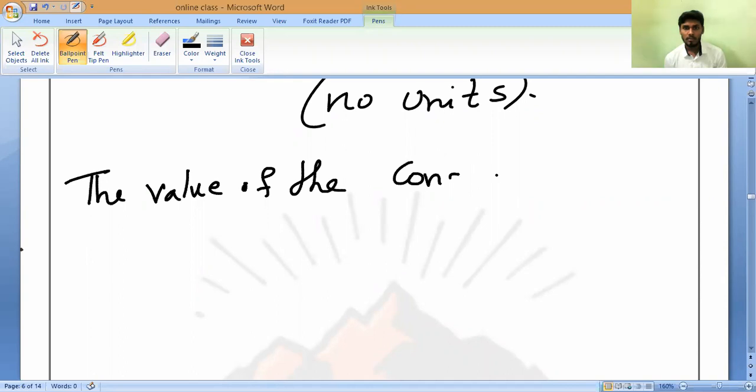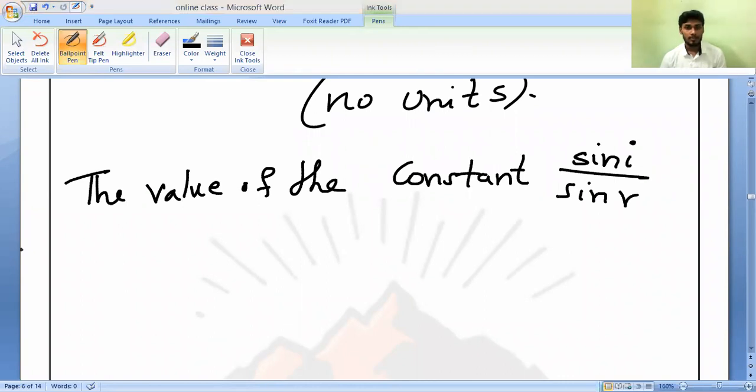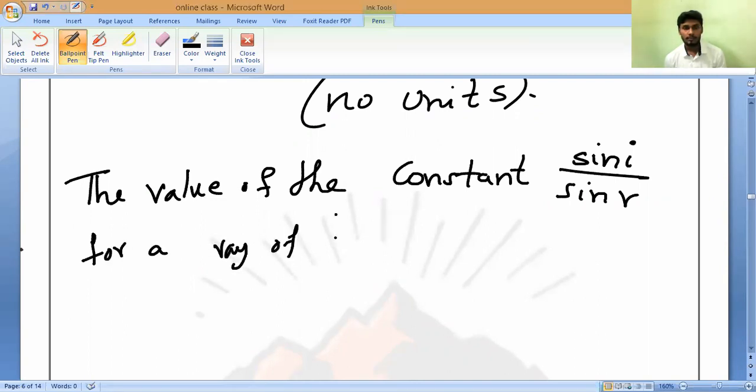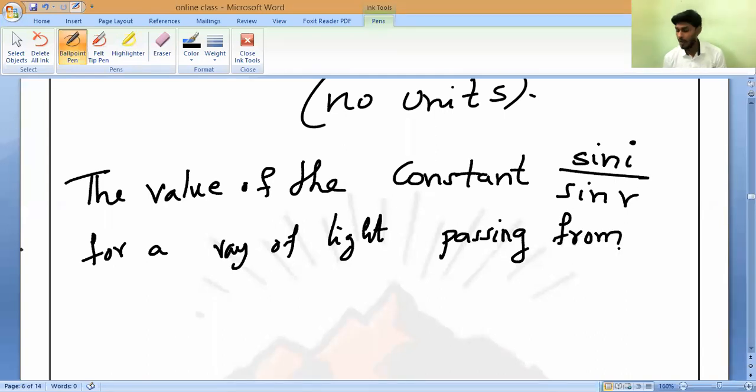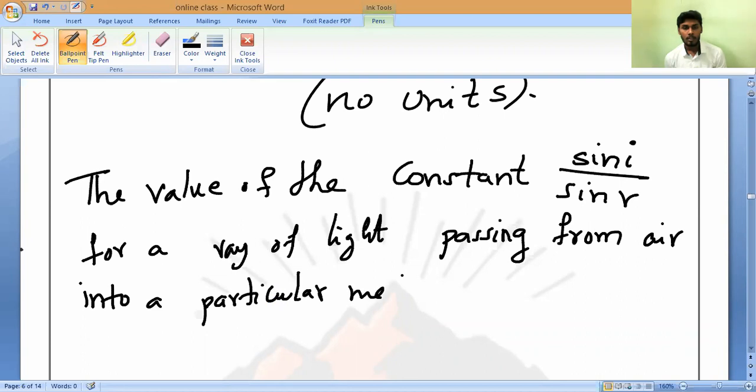The value of the constant sin i divided by sin r for a ray of light passing from air into a particular medium is called the refractive index.